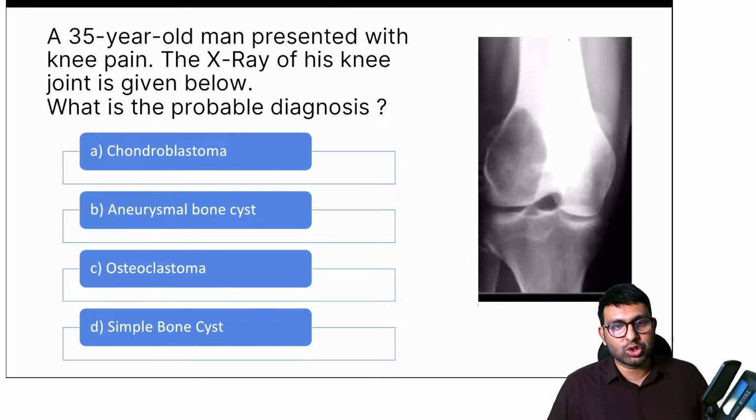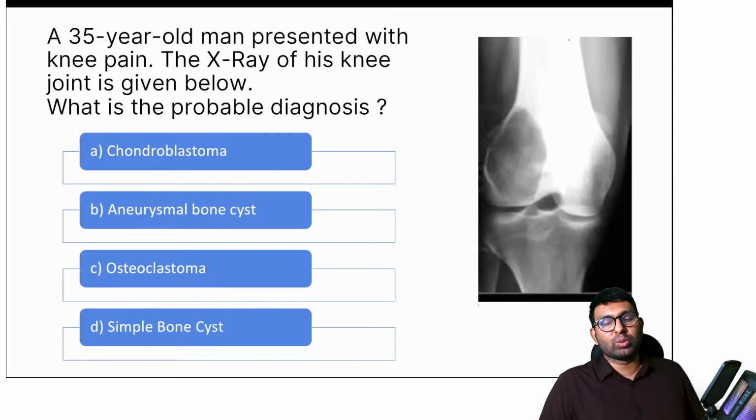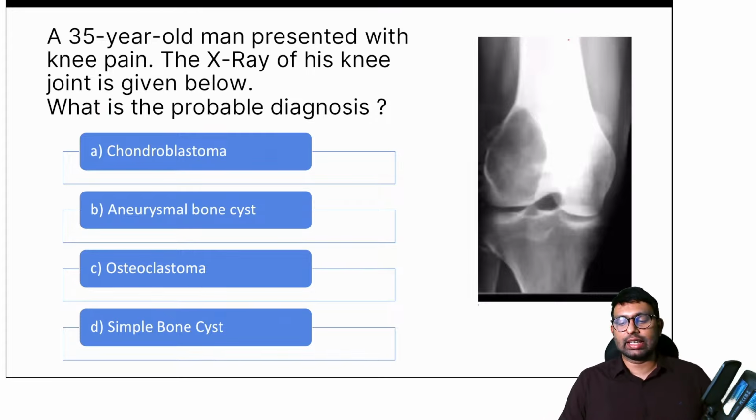Stardust says it's C, osteoclastoma. Dr. Jain also says it's C. Okay, so everyone agrees it's osteoclastoma. What is another name for osteoclastoma? GCT. Correct, Sakshi, you're right. It is GCT. So this is a case of GCT.